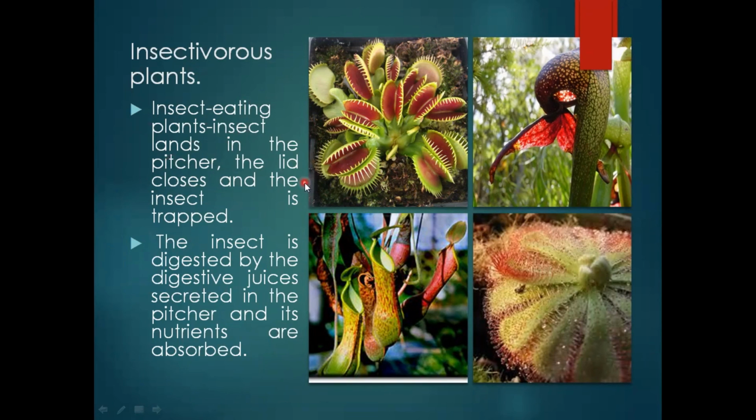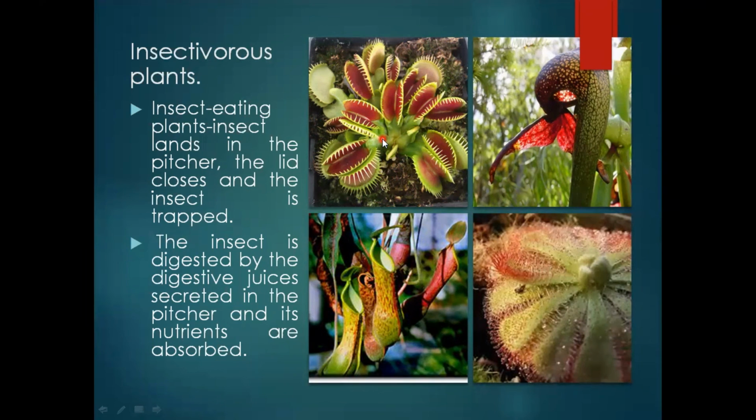When insects come over here, they find nectar secreting glands, which are quite viscous, and there is sticky material on the surface. As soon as an insect, some butterfly, wasp or caterpillar comes and sits over here, these two jaw-like leaflets immediately fold and trap the insect within. The insect is digested by the secreted enzymes and eaten up by the plant, and the digested material is absorbed by the plant.